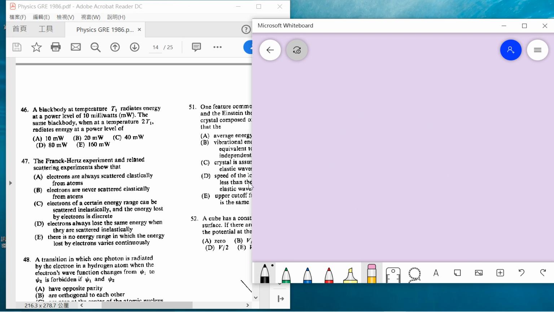Okay, and 47 is about Franck-Hertz. So what does Franck-Hertz mean? Common sense, right? They just ask you about Franck-Hertz. It just tests whether the electron can absorb the photons and make a transition between the energy levels.